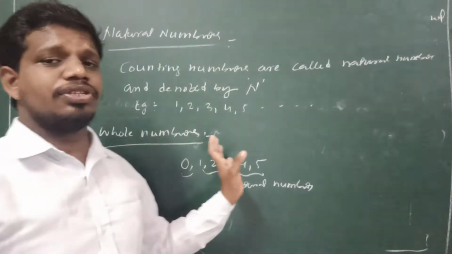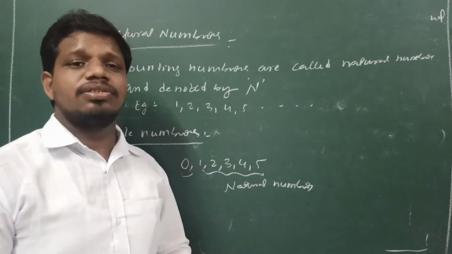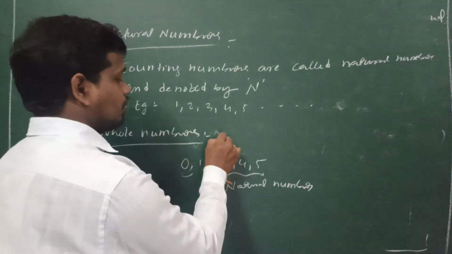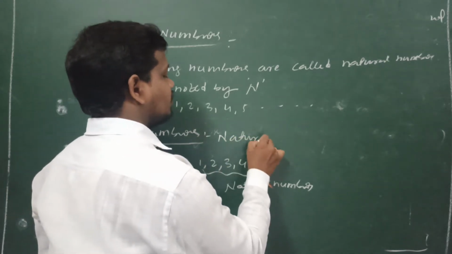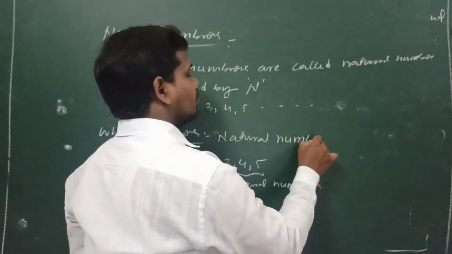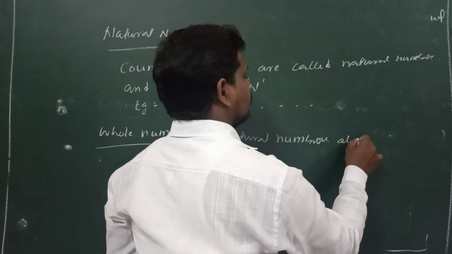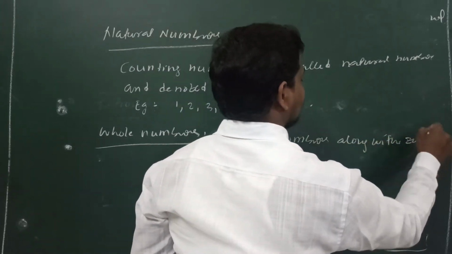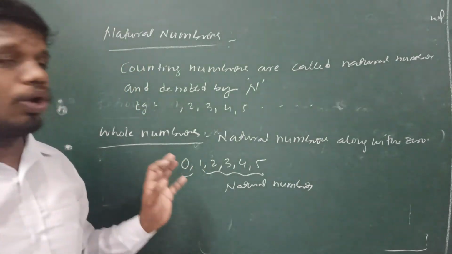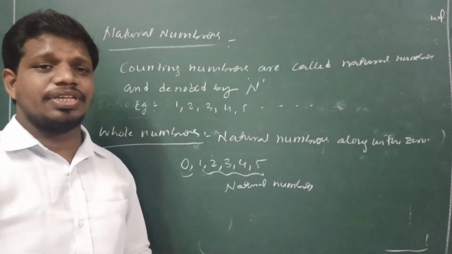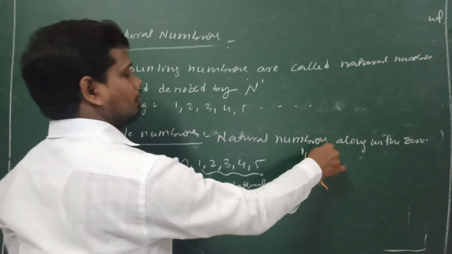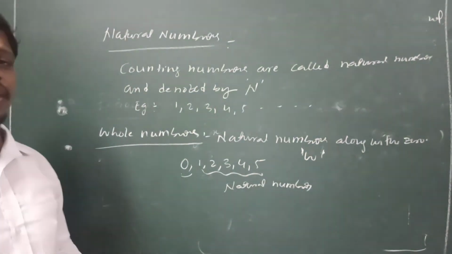Natural numbers along with 0 are called whole numbers. So these are the examples for whole numbers, and whole numbers are denoted by capital W.